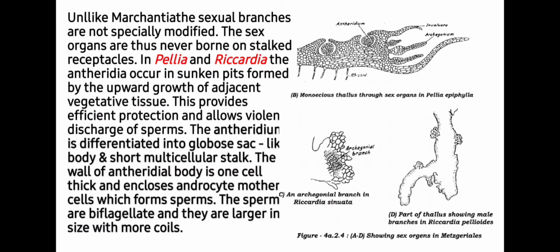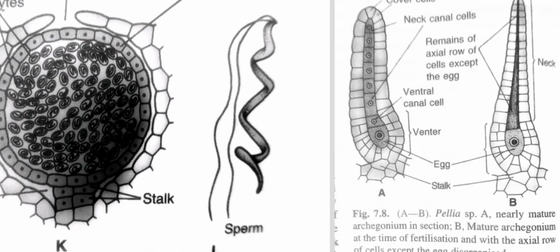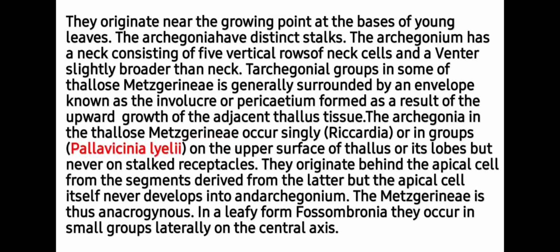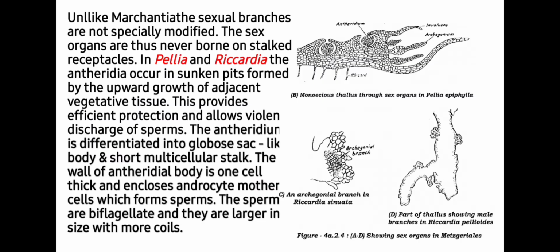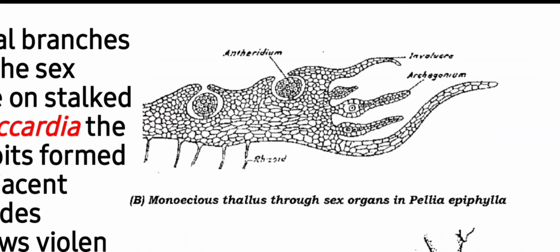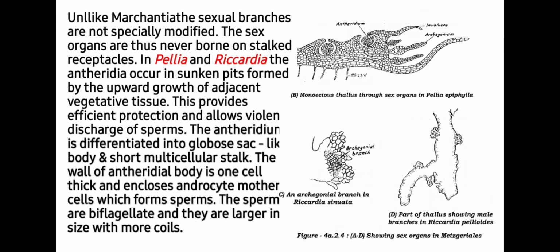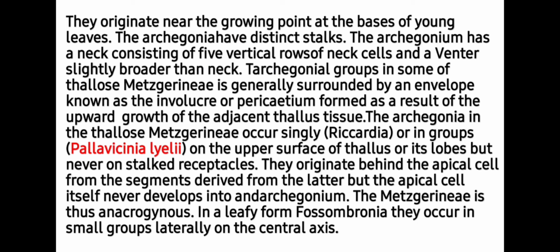The wall of the antheridial body is one cell thick and encloses androcyte mother cells which form sperms. The sperms are biflagellate and they are larger in size with more coils. So you can see they are larger in size and have more coils. Next is archegonia. They originate near the growing point at the base of the young leaves, as you can see in this image. They are present at the growing point and at the base of young leaves.